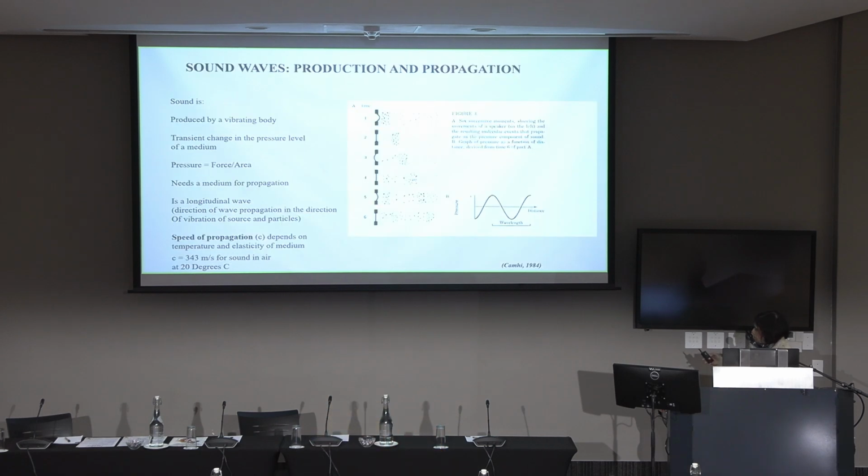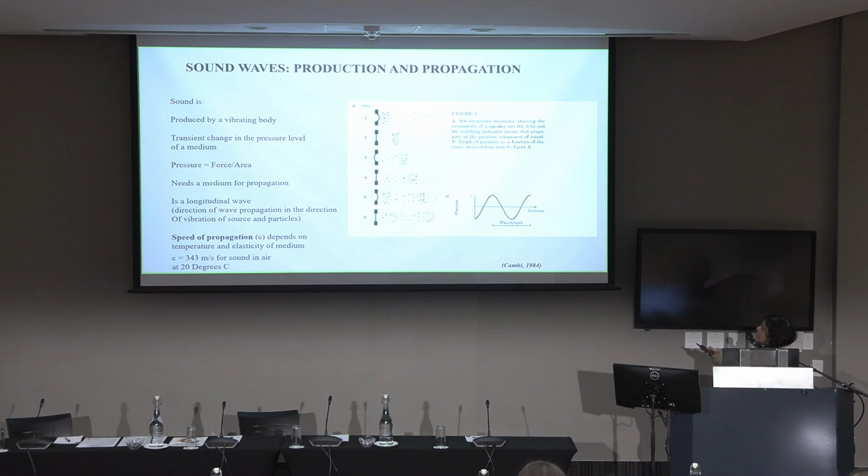You can look at the same thing in space rather than time. Because this local compression travels outward, once you get the local compression here, that then causes a compression in the next piece of medium, whether it's air or water, and so on. And this travels outward. So you can instead take a snapshot in space, when you'll again get this kind of sinusoidal waveform of alternating compressions and rarefactions.